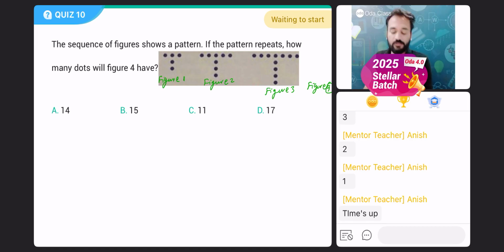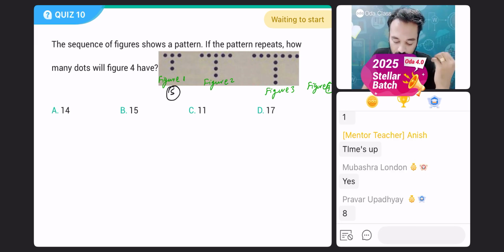Will you be able to do this? First figure, how many dots? 3 plus 2, 5 dots. Then how many dots, beta? 3 plus 3, 6 plus 2, 8 dots. How many dots after this 5 dots, beta? 1, 2, 3, 4, 5, 6, 7, 8, 8 dots.